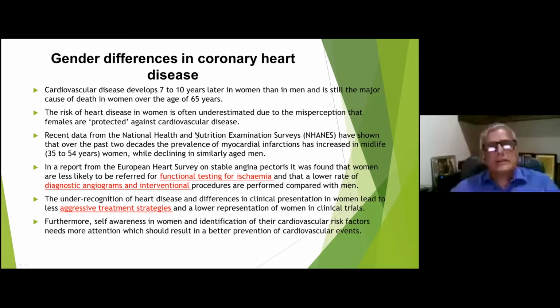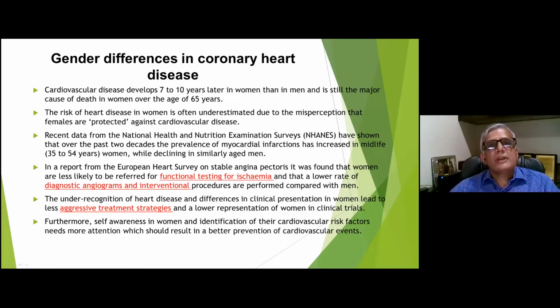Recent data from the NHS survey has also said that for the past 2 decades, the prevalence of myocardial infarction has increased in women between 35 to 50 years of age, while it is declining in the men. And in the European Heart Survey also, they said that functional testing of ischemia, diagnostic angiogram and intervention procedures are carried out less often in females compared to the men. And this has led to a less aggressive treatment strategy and lower representation of women in clinical trials. Furthermore, it should be highlighted that self-awareness in these women and identification of their cardiovascular risk factors needs more attention, so that we can have better preventive strategies as far as cardiovascular events are concerned.